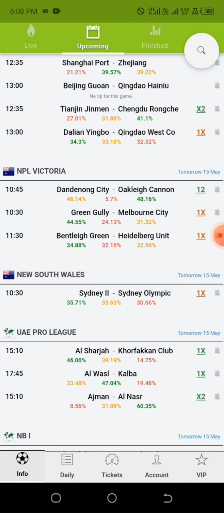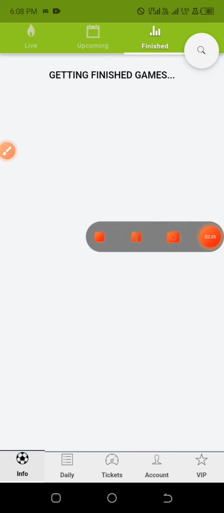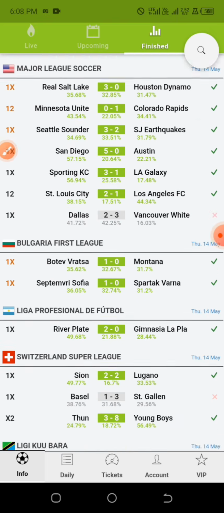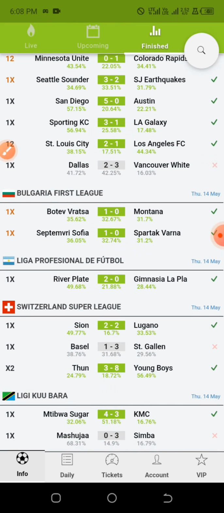For example, let us check most of their finished games, that is games that they've played already, and their predictions on them. So don't expect 100% in sport betting, yes, but you need the strategies that are actually working out so well. So I'm going to share with you tips on how to relate with each of these two AI prediction apps. So the first one on this Football AI app is, if you look at it very well, we have most of the games predicted as double chance ending well, and we have some that did not end well.